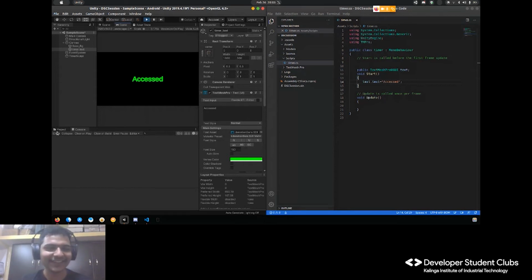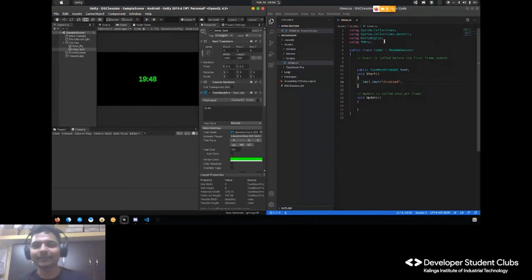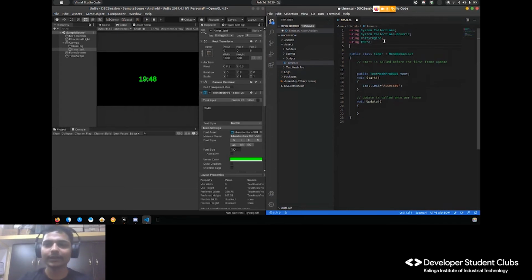No. Okay, now it's getting ahead. Okay, so we are able to access it, but now we want to add the time of the system. From where are we going to get the time? We are going to get the time from the system. So let me add one more thing, that is System. This is a library which will help us to access the system.